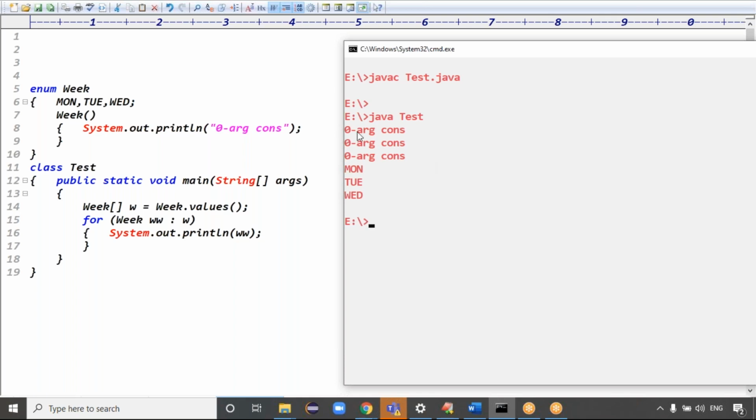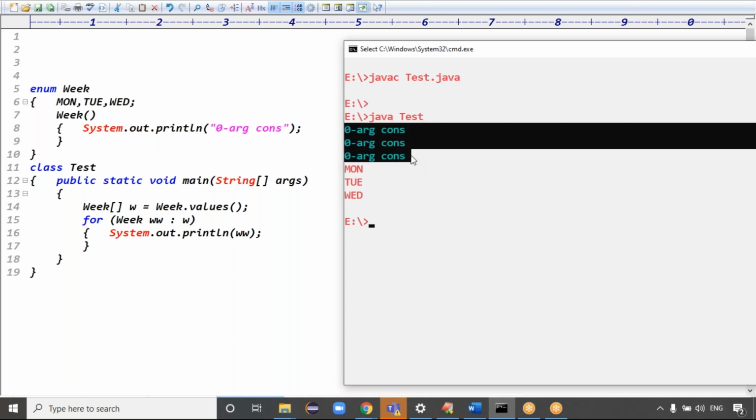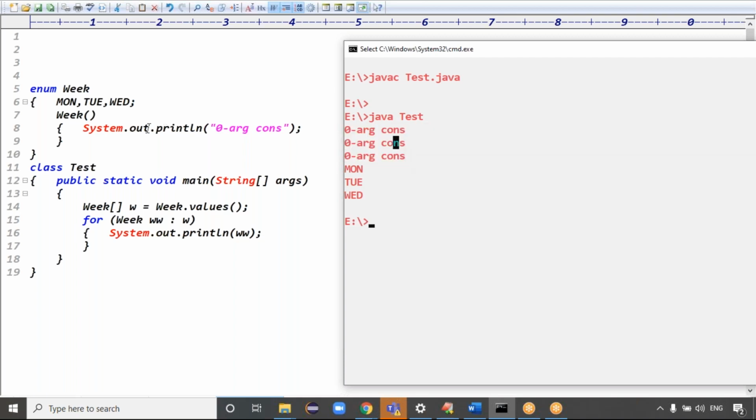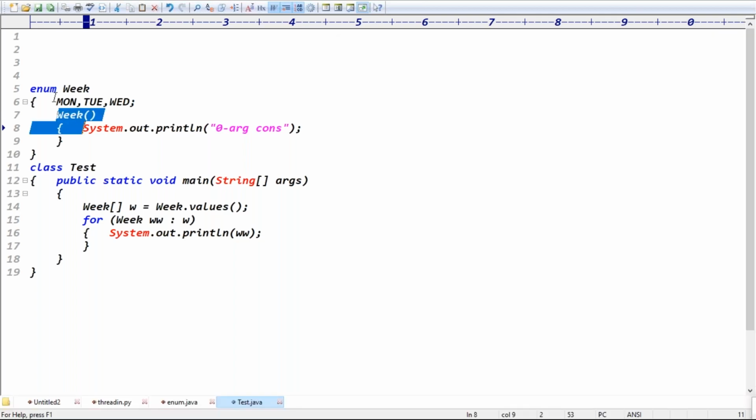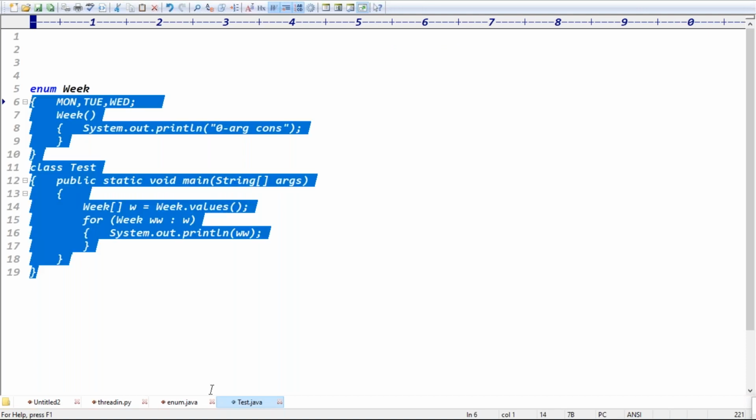Then tell me, guys: zero-argument constructor, zero-argument constructor, zero-argument constructor. How many times is the constructor executed in total here? Three times. The constructor is executed for the three constants, right? Exactly. Is it clear now?